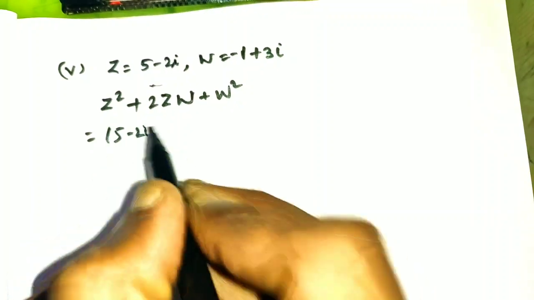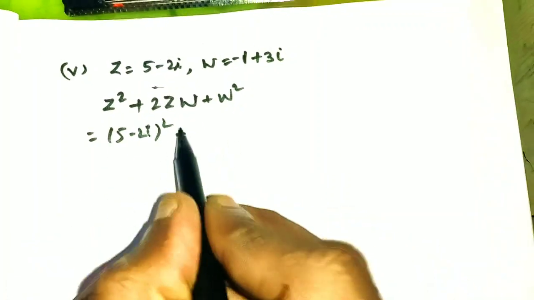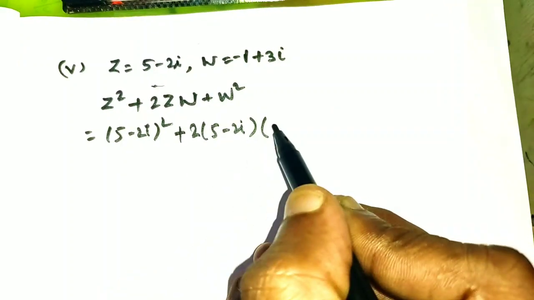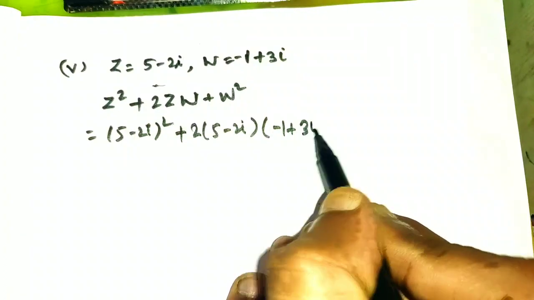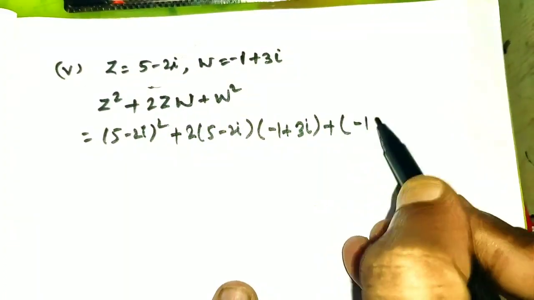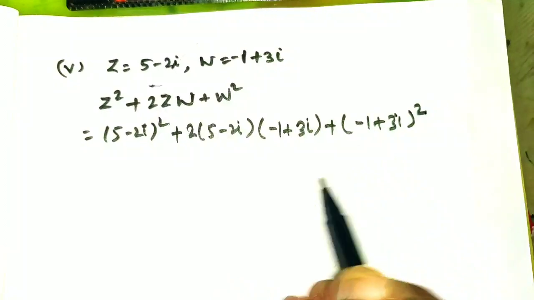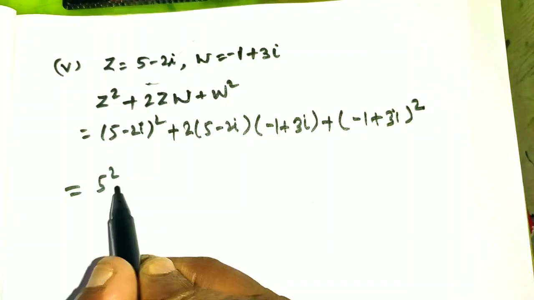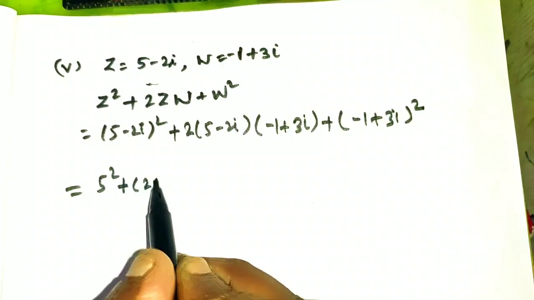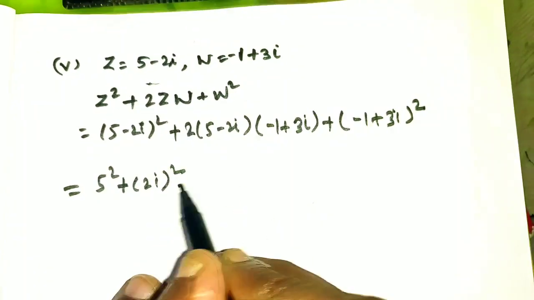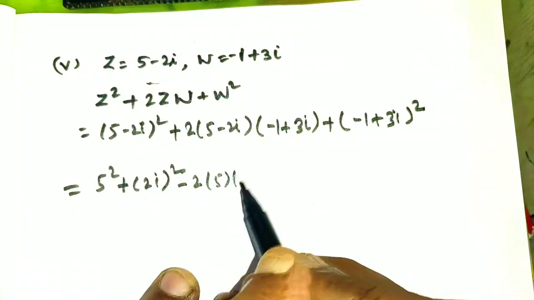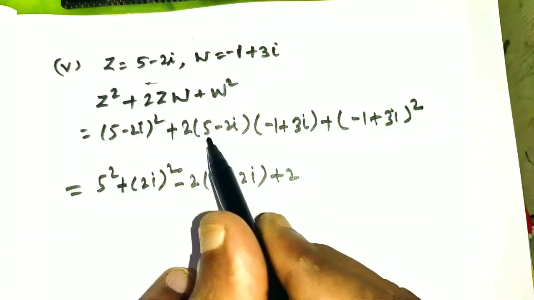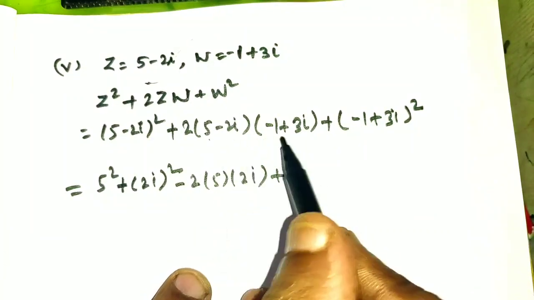(5 minus 2i) whole square plus 2 into (5 minus 2i) into (minus 1 plus 3i) plus w square, which is (minus 1 plus 3i) whole square. Now expand this in the form of (a minus b) whole square, that is a square plus b square, that is (2i) square, minus 2 into a into b, that is 2 into 5 into 2i, plus 2 into, multiply these two complex numbers.